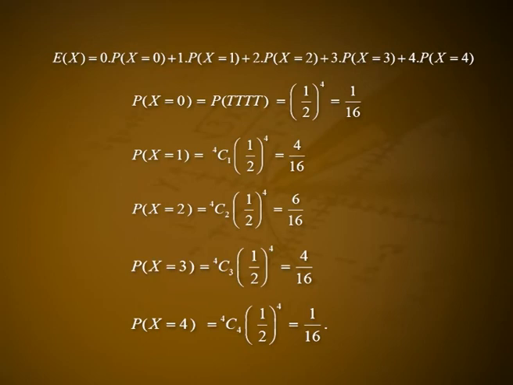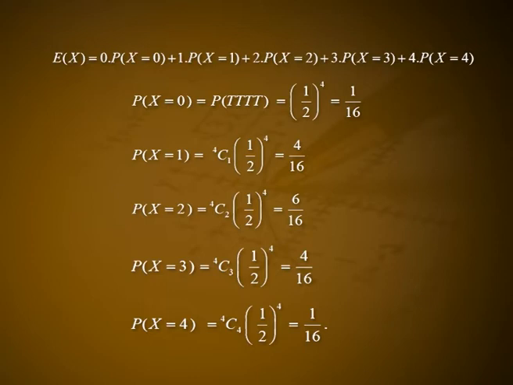Expectation of x is equal to 0 into P of x equal to 0 plus 1 into P of x equal to 1 plus 2 into P of x equal to 2 plus 3 into P of x equal to 3 plus 4 into P of x equal to 4. P of x equal to 0, that is equal to P of tttt, that is 1 by 2 raised to 4, that is 1 by 16.